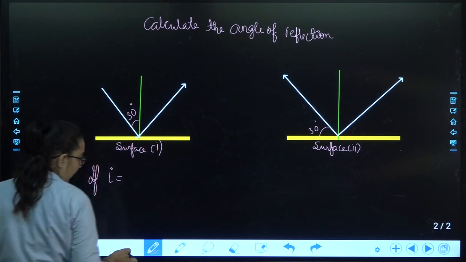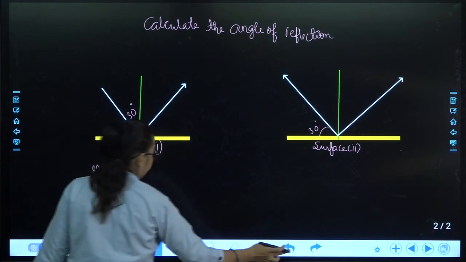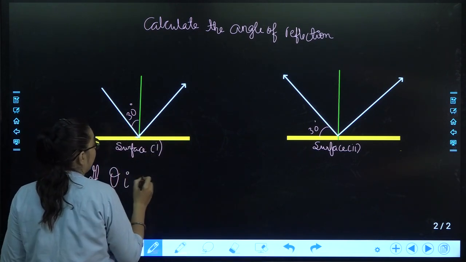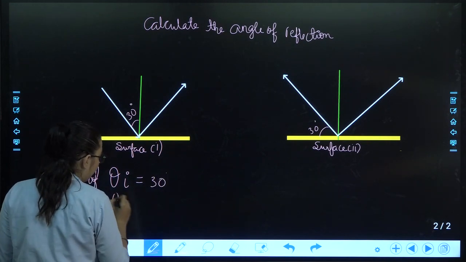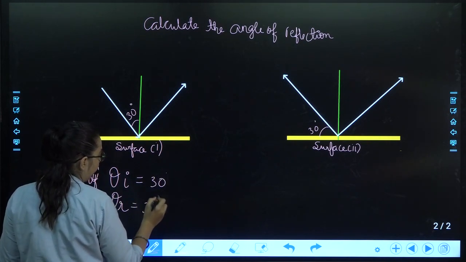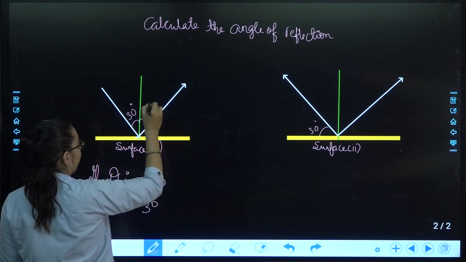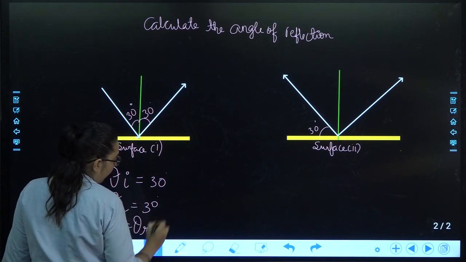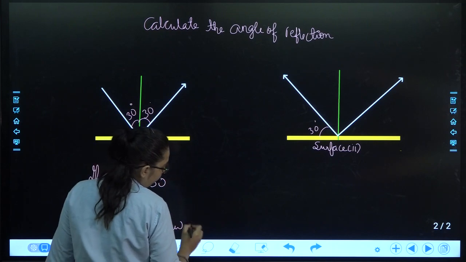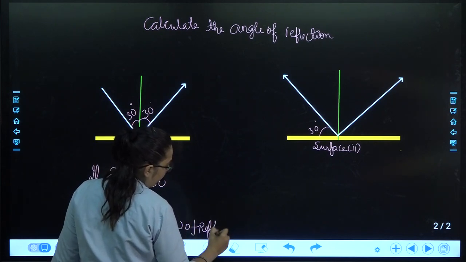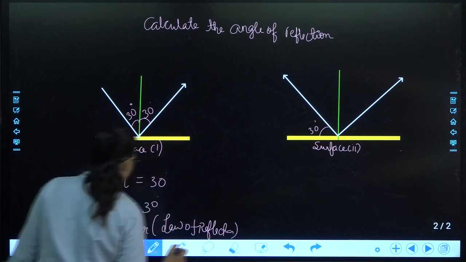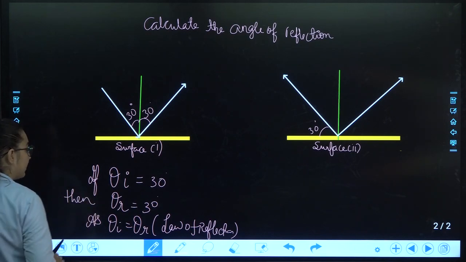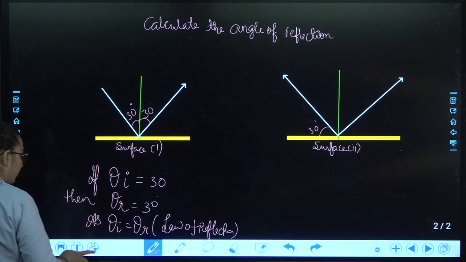That is angle of incidence, we can also write theta I is equal to 30 degree. Theta R, angle of reflection, will also be equal to 30 degree because angle of incidence is equal to angle of reflection. That is the law of reflection. So you have theta R as 30 degree, and this is the reason what you can write.